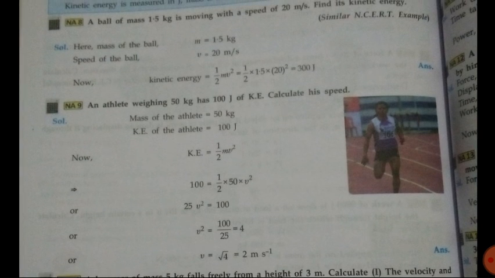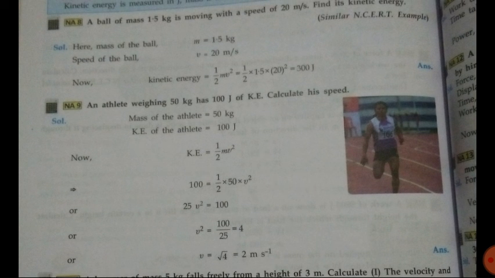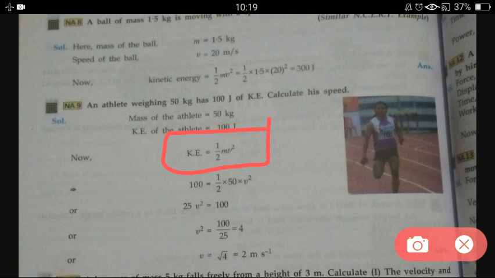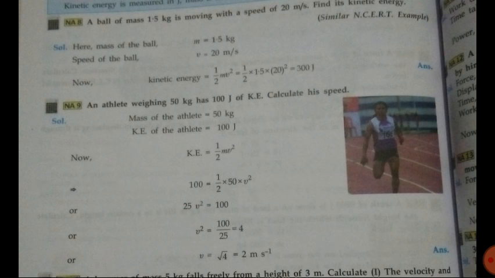Now let's have the second numerical. An athlete weighing 50 kg has 100 joule of kinetic energy. Calculate his speed. So mass of the athlete is given as 50 kg and kinetic energy is given as 100 joule, and we have to calculate the velocity. So again we will use the same formula for kinetic energy, KE equals half mv square. Let's put the value of kinetic energy as 100 and the mass as 50, and we have to find out the value of v square.